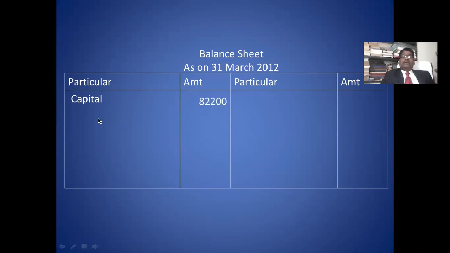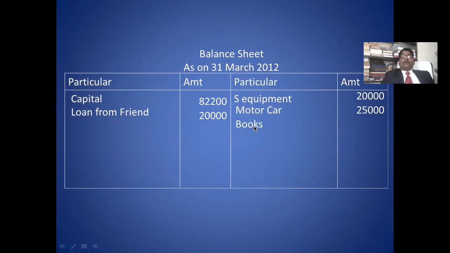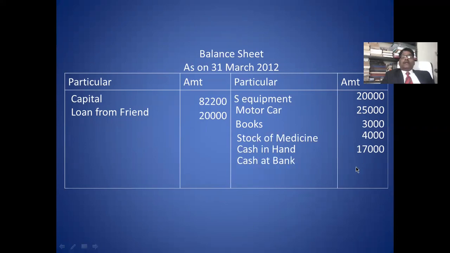You take that closing balance and thereafter you take the liability. There is only one liability, that is loan from friend, 20,000. Okay. Thereafter you take the asset side. First is surgical equipment. It is in the payment side of your receipt and payment. Next is motor car. Third is medical books. Medical books is asset 3,000. And thereafter stock of medicine you take 4,000. Then cash in hand is 17,000. Cash at bank is 33,200. Total of the balance sheet is 1,02,200.